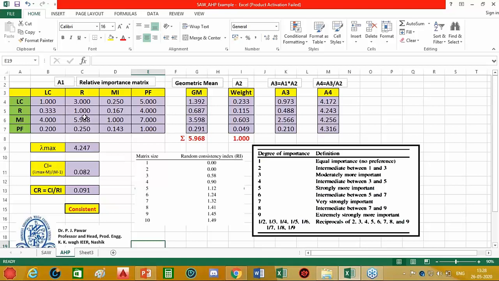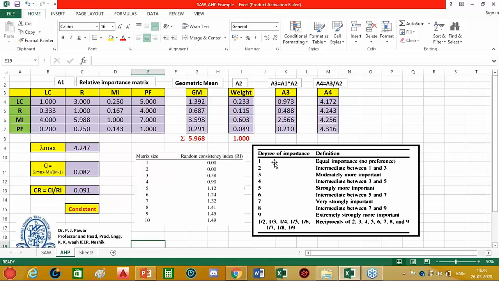Now, this pairwise comparison matrix, or relative importance matrix, whatever you may name it, is always a square matrix of size m, where m is the number of attributes. To assign this relative importance, we again use the Saaty scale, which is a 1 to 9 scale.